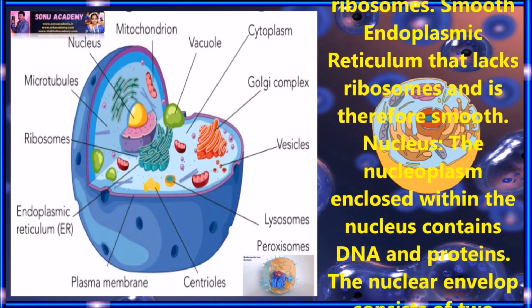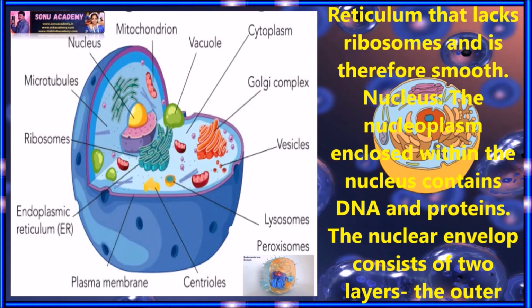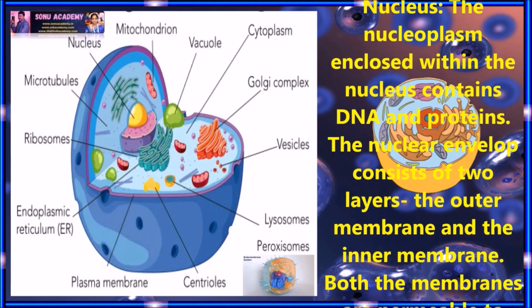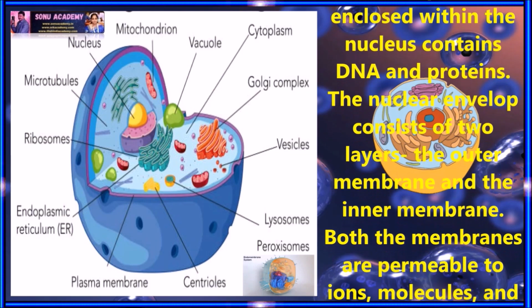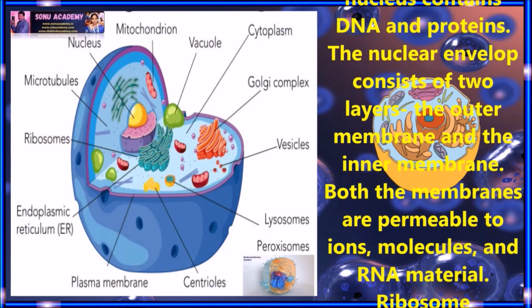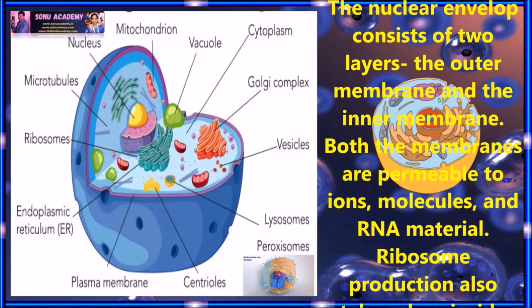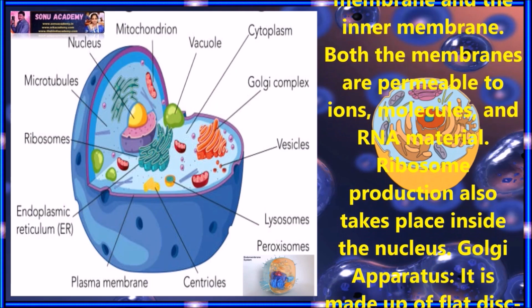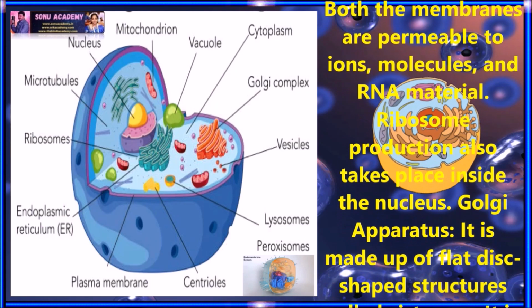Nucleus. The nucleoplasm enclosed within the nucleus contains DNA and proteins. The nuclear envelope consists of two layers, the outer membrane and the inner membrane. Both the membranes are permeable to ions, molecules and RNA materials. Ribosome production also takes place inside the nucleus.